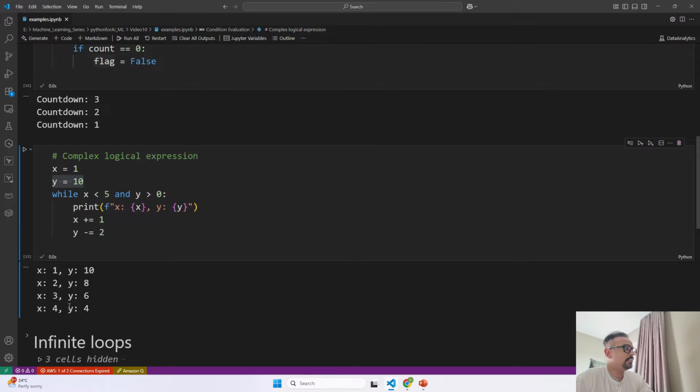Now as soon as this condition changed, because the next iteration, if I do x plus 1, it becomes 5. Is 5 less than 5? No, that's why it broke over here. And y is equal to 4. So y becomes 2, even though this condition is matching, but still it has to be true and true. That's why it becomes false and it came out of this loop.